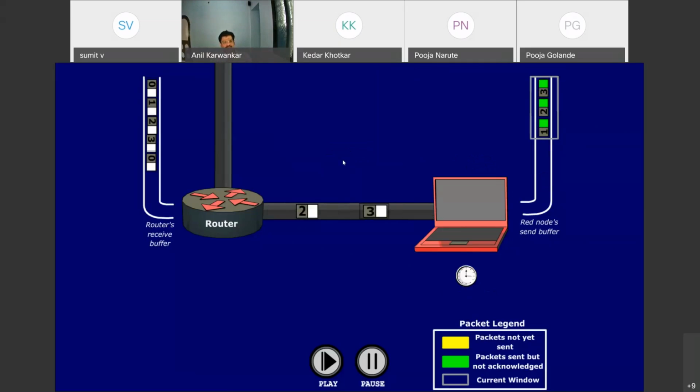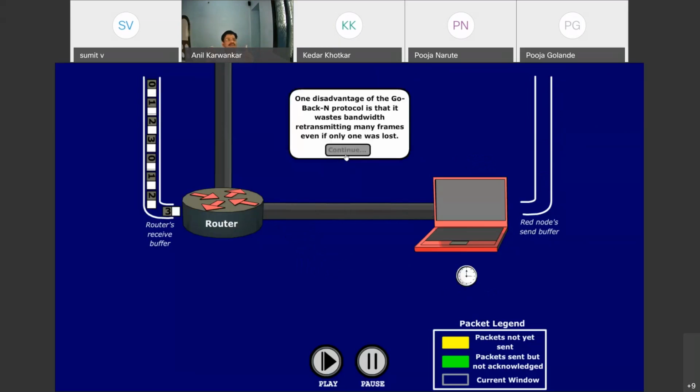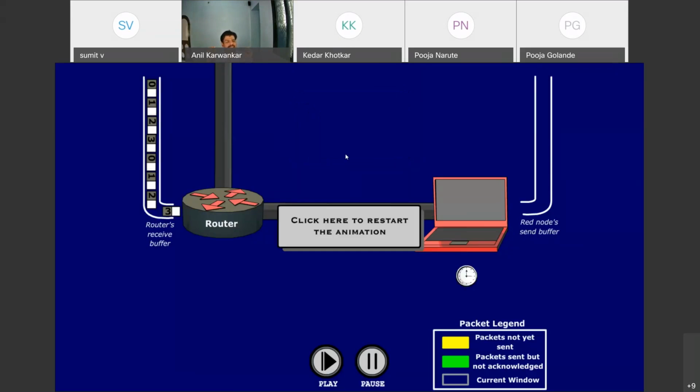So in this configuration, the window size is defined as 3 for the sender side. At the receiver side, the window size is not at all defined, or it's a single window, size is 1. One disadvantage is that it underutilizes the bandwidth that is supported by the communication channel.